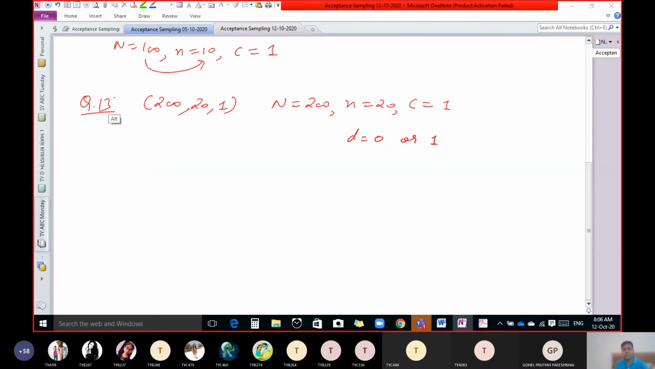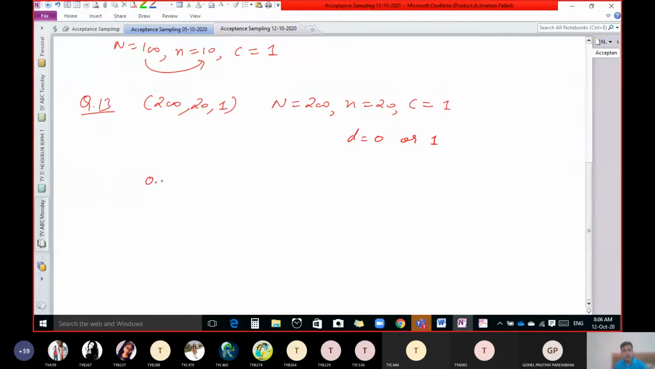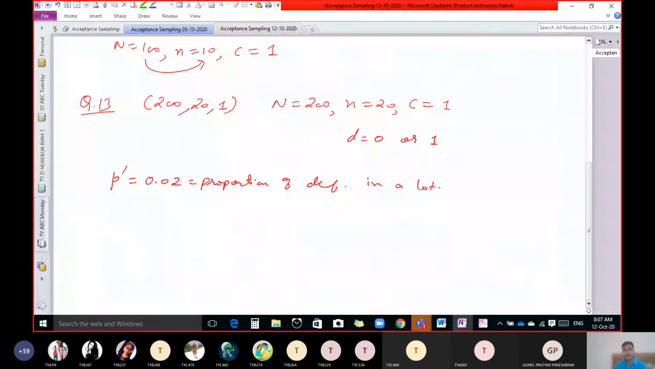But here we have some additional information. What information? The proportion of defective of the lot is 0.02. So 0.02 is the proportion of defective, which is, let us say, denoted by P dash. So what is P dash? Proportion of defective in a lot. P dash is a symbol for proportion of defective in a lot.